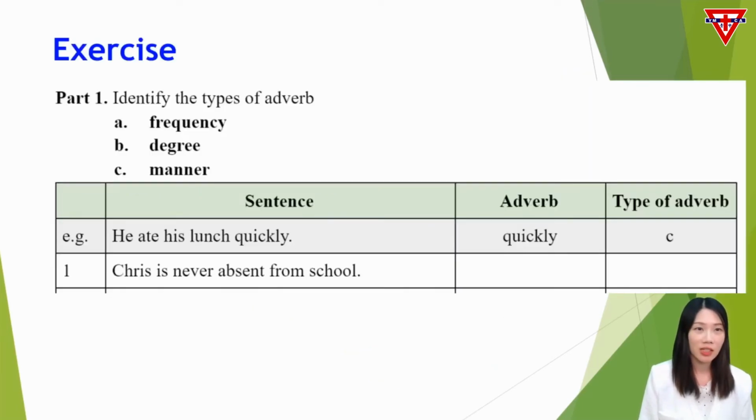Let's look at the exercise together. There are three parts. In part 1, you need to identify the types of adverbs. Choose A, B, or C. In the example sentence, quickly is the adverb, and it tells us how he ate his lunch. It belongs to adverbs of manner, C. For question 1, never is the adverb. If you remember, it is one of the adverbs of frequency on page 4. So it is A.